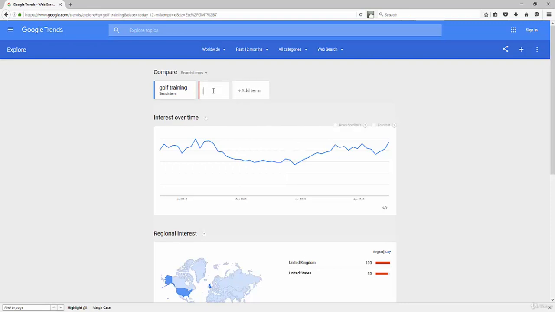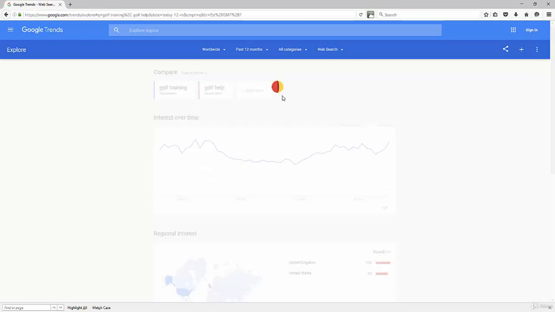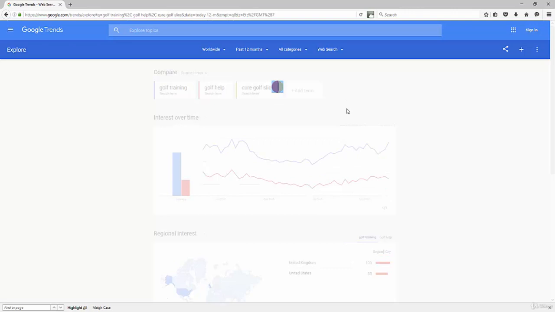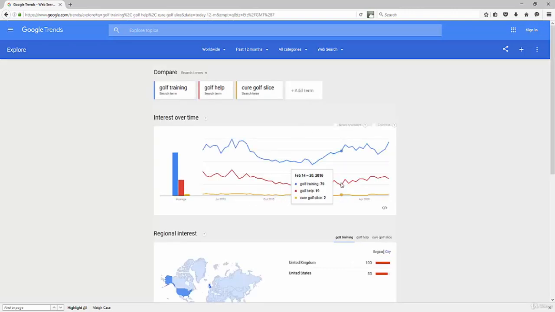Now I could simply click add a term too, and I could say golf help. And the phrase golf help surprisingly has less because it's not as simple of a phrase, I guess. So let's say cure golf slice, and let's see how that's comparing. So we can compare keywords and see trends over time, see what keywords are getting more benefit.